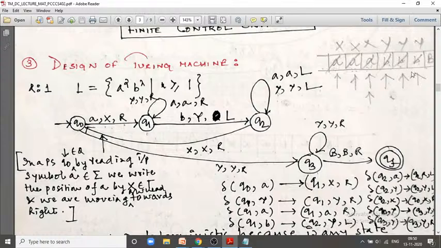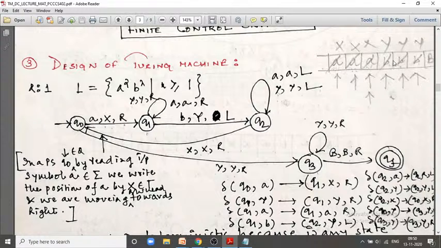If this particular string is accepted by the Turing machine, then I can say that a to the power infinity, b to the power infinity can also be accepted, and a to the power 1, b to the power 1 can also be accepted. So a to the power n, b to the power n is recognizable by this transition diagram of the Turing machine. That's why we are checking that for every a whether there exists a b.